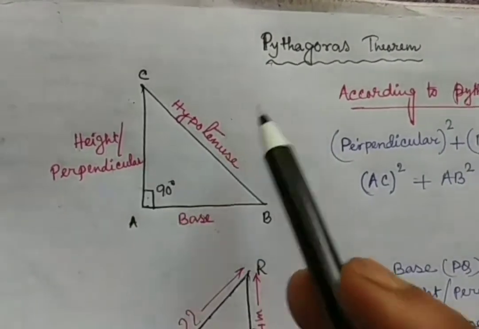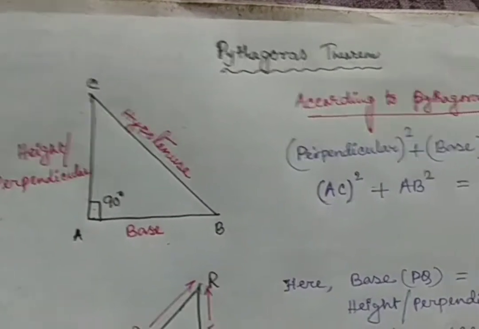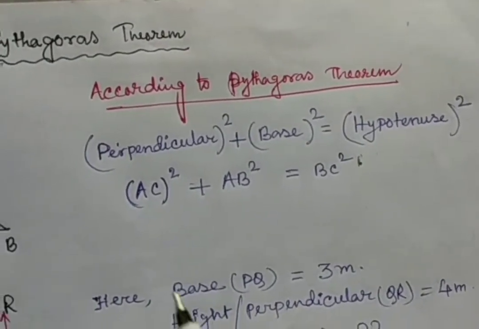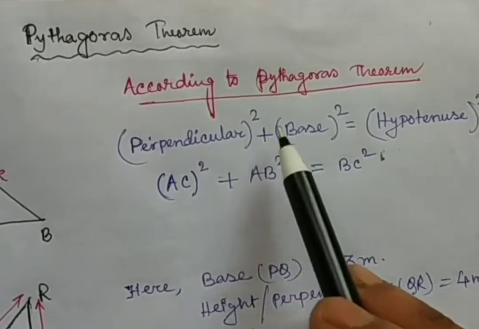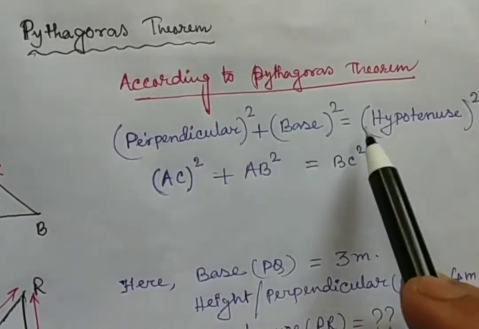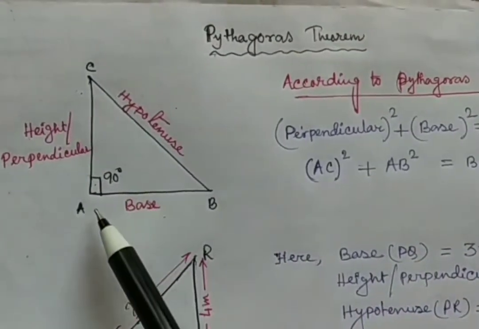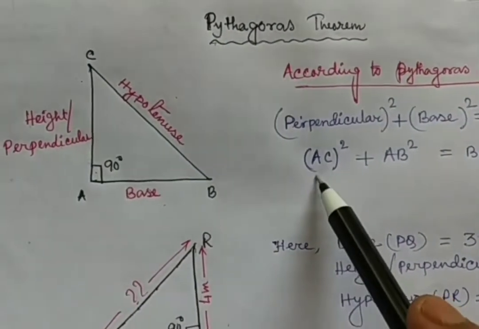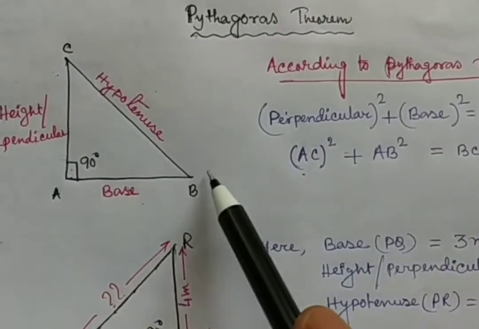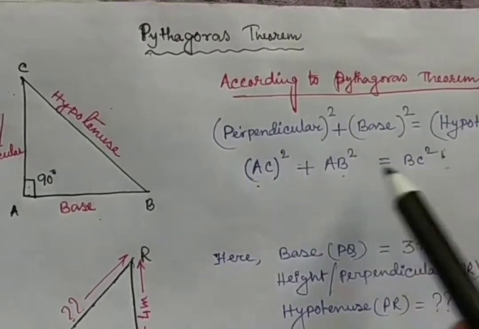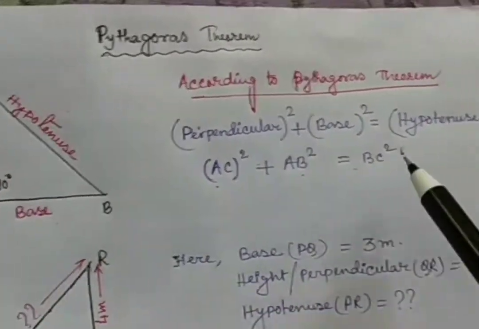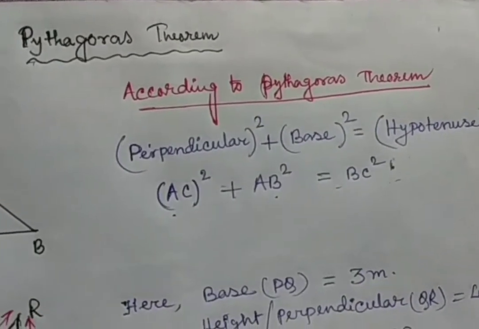According to Pythagoras theorem, perpendicular square plus base square equals hypotenuse square. That means AC square plus AB square equals BC square, where BC is the hypotenuse. This is the Pythagoras theorem.